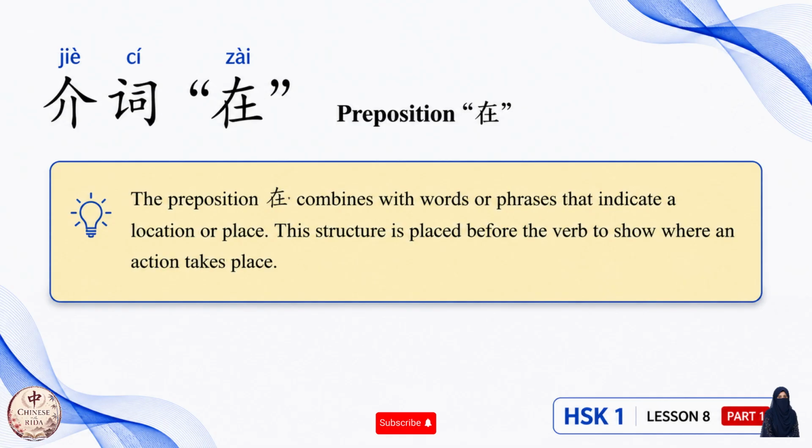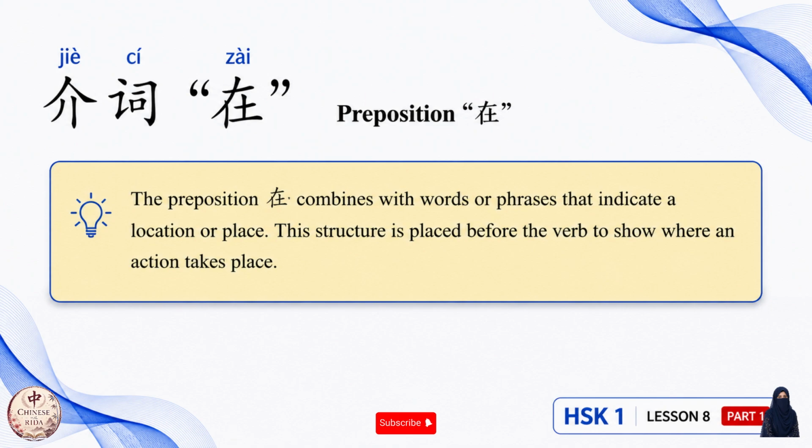In our previous lesson, we studied the grammar points zai and neng. In today's lesson, we are going to explore some additional useful uses for using these words naturally in everyday Chinese, and also the difference between neng and hui. The first language point is the preposition zai. The preposition zai combines with words or phrases that indicate a location or place.